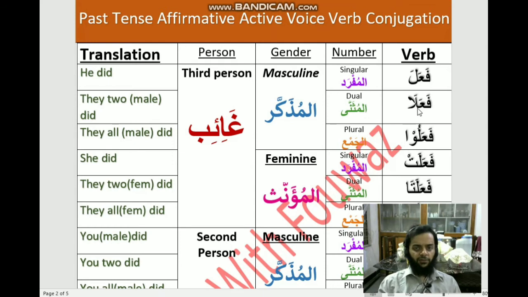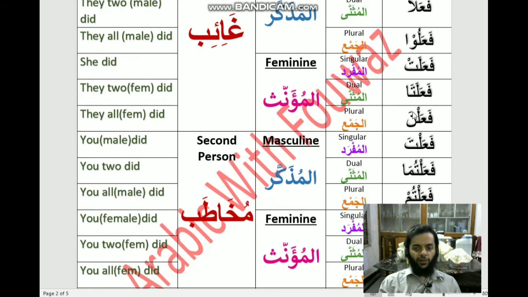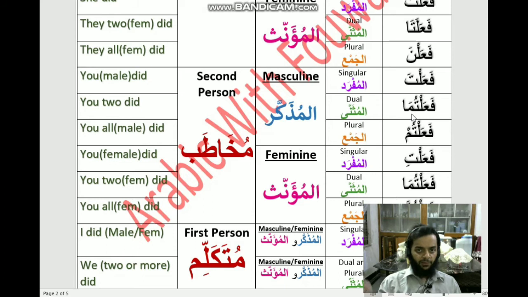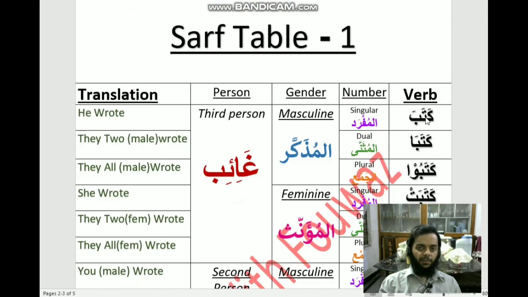One of the best ways to memorize this table is by writing. Once you memorize this, then you can fit other verbs to it. So for example, I wrote another verb conjugation table from the verb kataba, which means he wrote.